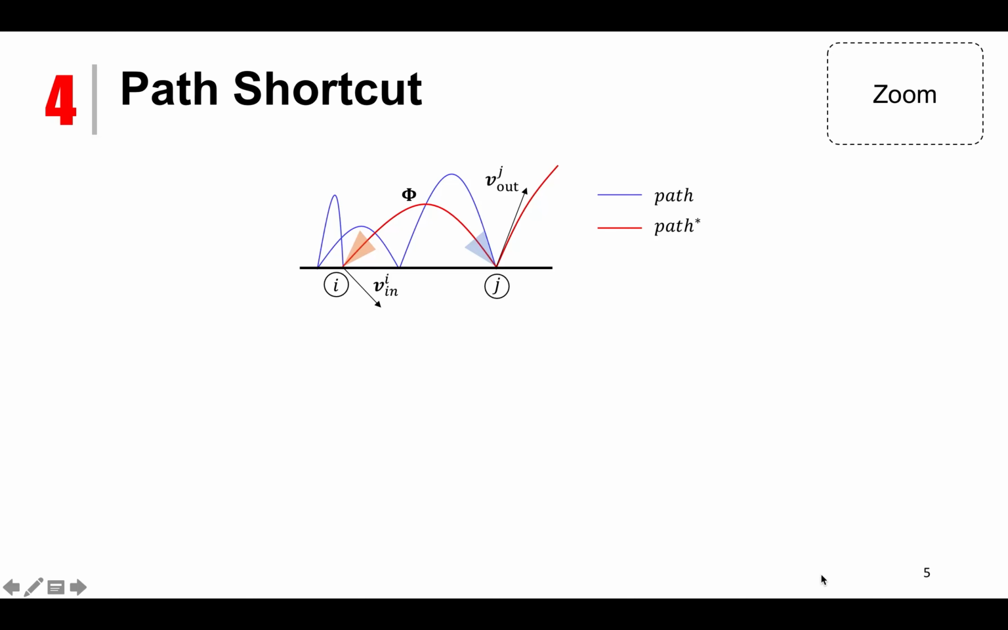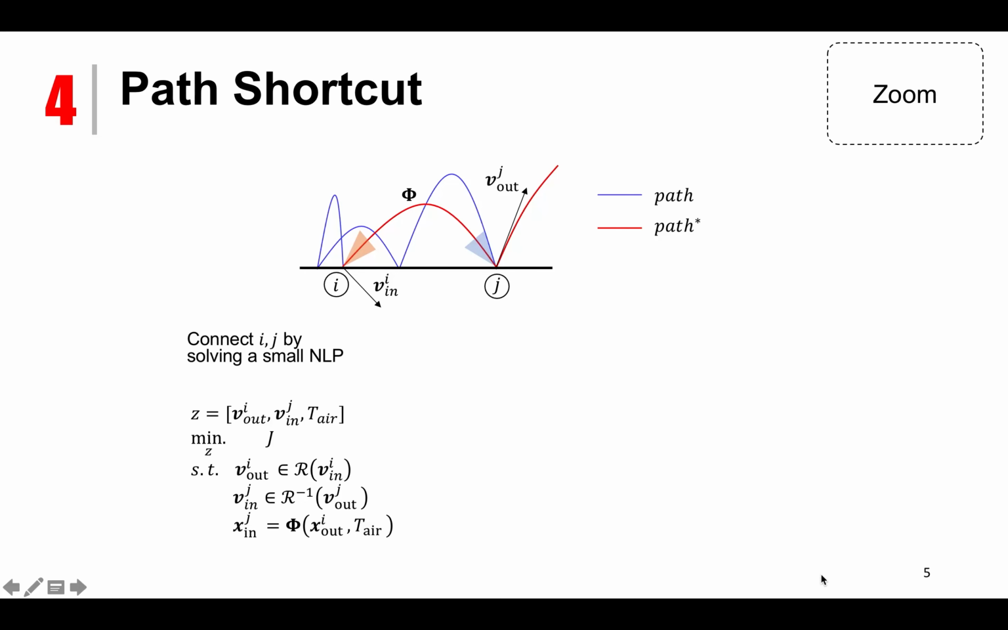Suppose we want to connect node I and node J and make a shortcut. We can do this by attempting to solve a small-scale nonlinear program problem. The decision variables include the outgoing velocity at node I, the incoming velocity at node J, and the air time t_r.